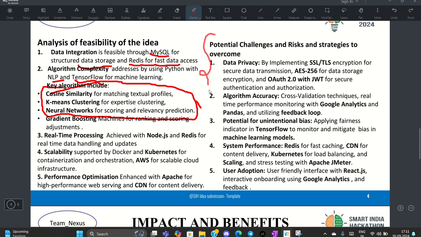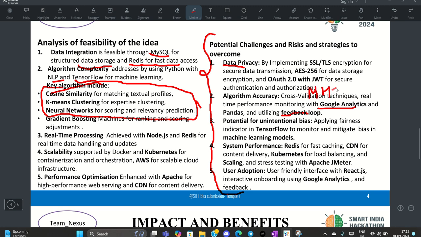These are some possible challenges and risks we have here. For example, the most dangerous challenge is data privacy. For that, we will be implementing SSL and TLS encryption for secure data transmission, so that data is not at risk. We will be implementing AES 256 for data storage encryption. And for algorithm accuracy, we will be having a user feedback loop and Google Analytics and human supervision at the start.